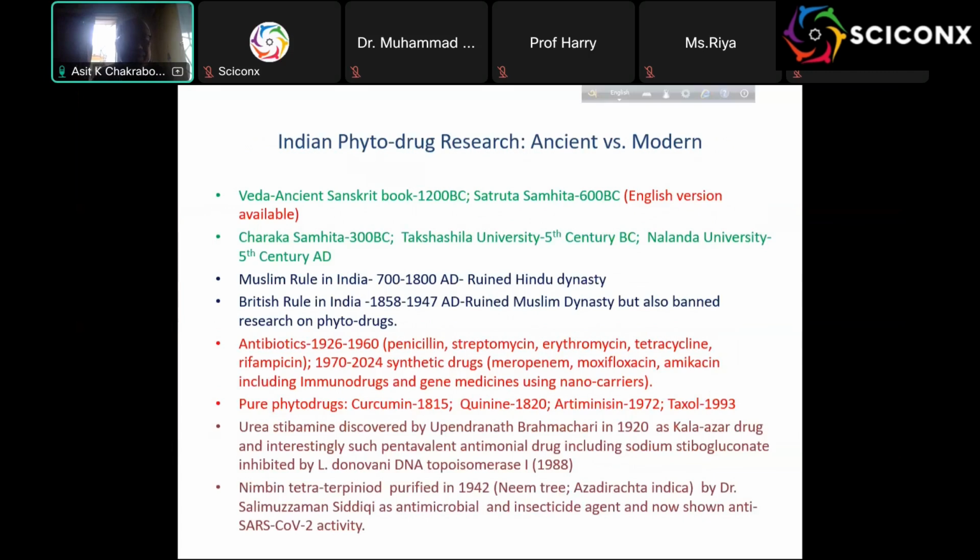about 5,000 years ago, they said that the plant is God, and for every disease there is a plant. But those books were essentially ruined during the Muslim rule from 700 to 1800 AD, and then the British came. They monopolized with synthetic antibiotics. So essentially, those things were lost until recently.